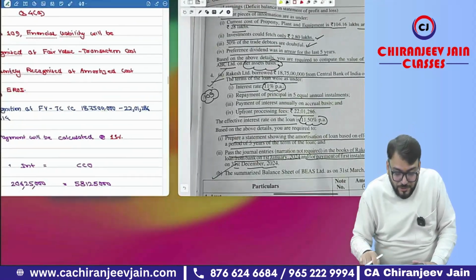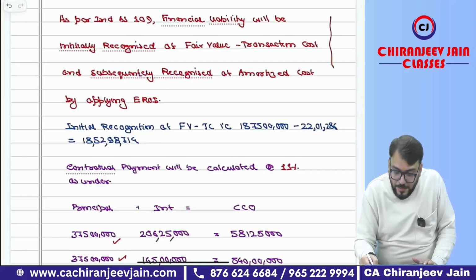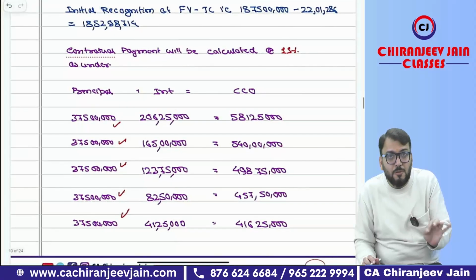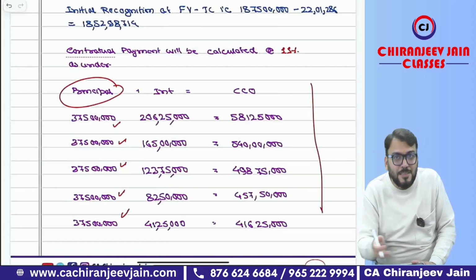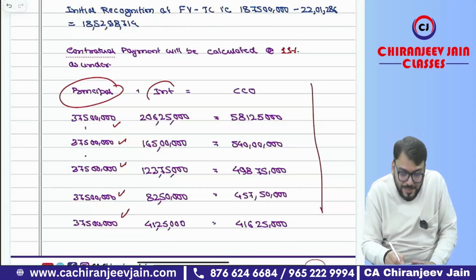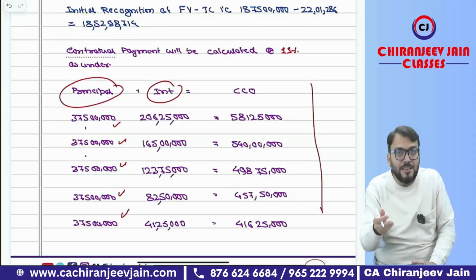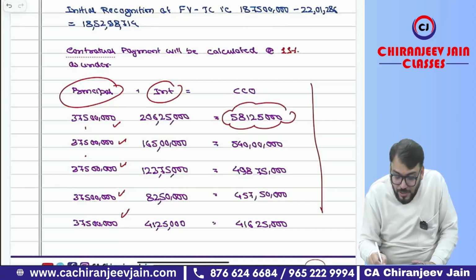Now let us come to the solution, and you can see in the solution already I have mentioned the initial and subsequent recognition. But first we need to find out what is the contractual cash outflow. That will be principal plus interest calculated at contractual rate of interest, that is 11%. Already I have calculated principal: 18 crore 75 lakh divided by 5, so each year it will be 3 crore 75 lakh. Interest will be calculated on diminishing balance at a rate of 11%. That is also calculated. You have calculated, just check it. So this is the amount of contractual cash outflow.